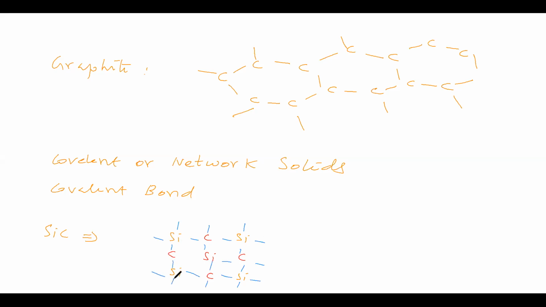Like this it will be there. It will continue like this. So it is a polymer. In all the places, what bond is there? Covalent bond is there. Therefore, silicon carbide also comes under covalent or network solids. Here, the intermolecular force is the covalent bond.